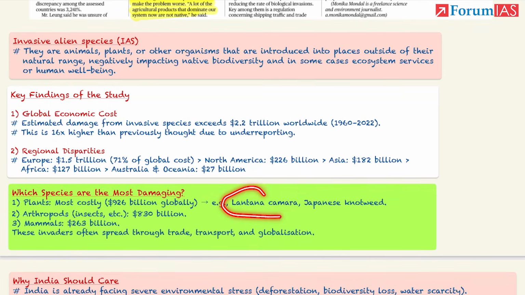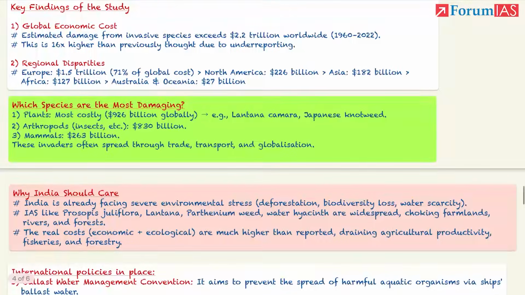If such examples come in prelims, a statement will come, this name will be there, this name will be there, and they will ask, they have been in news, what are they? They will give you examples. So there will be 4 options. One option will be invasive species, so that will be the correct option. They are impacting India also.